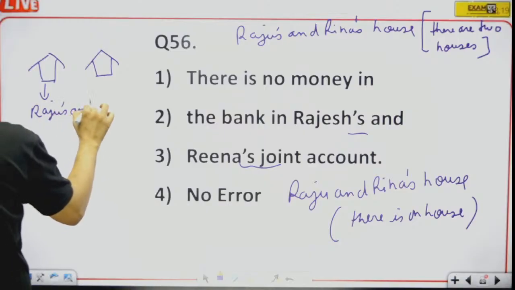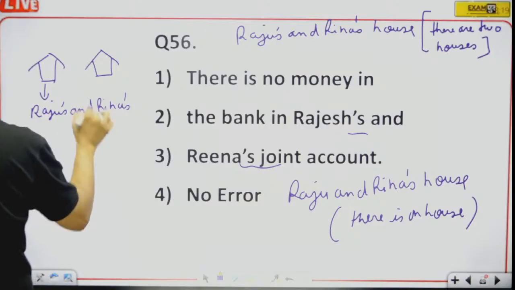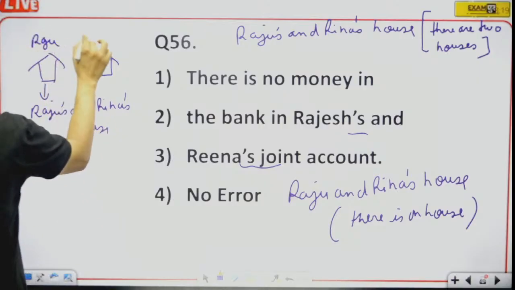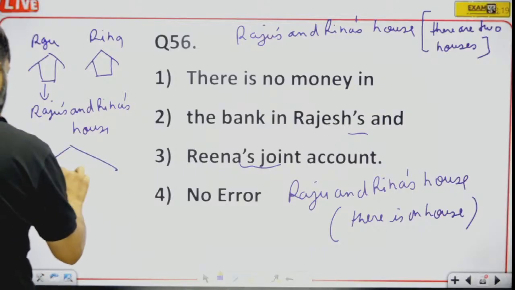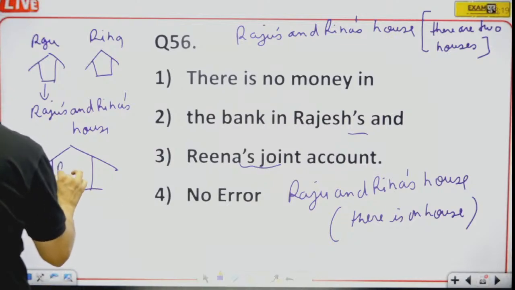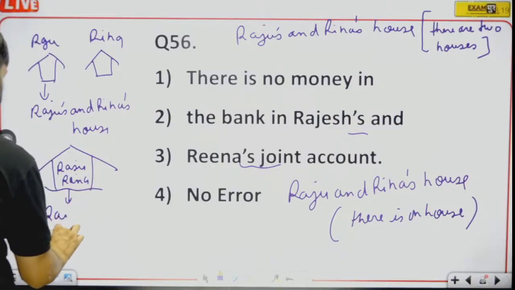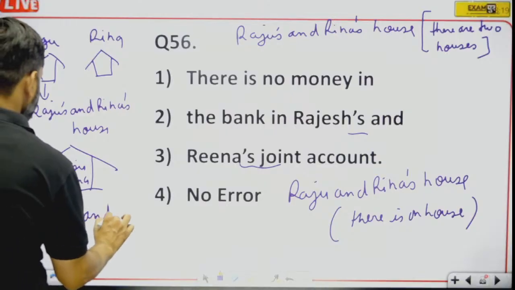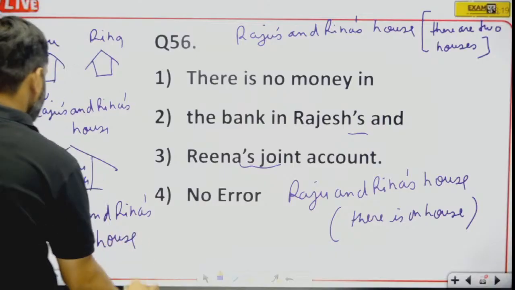Raju lives here and Reena lives here. And one day they fell in love and they got married, and now this is Raju and Reena's house.